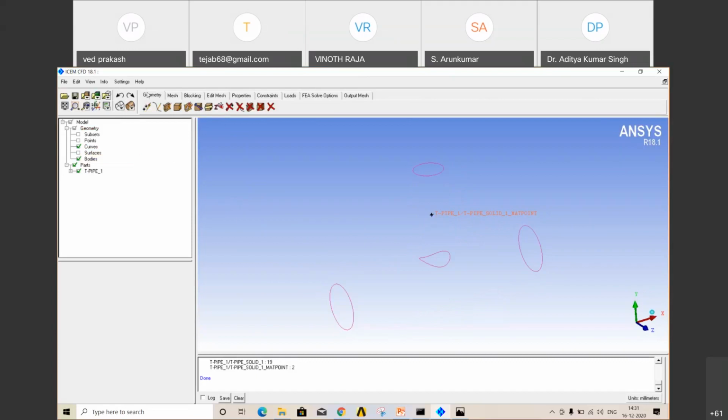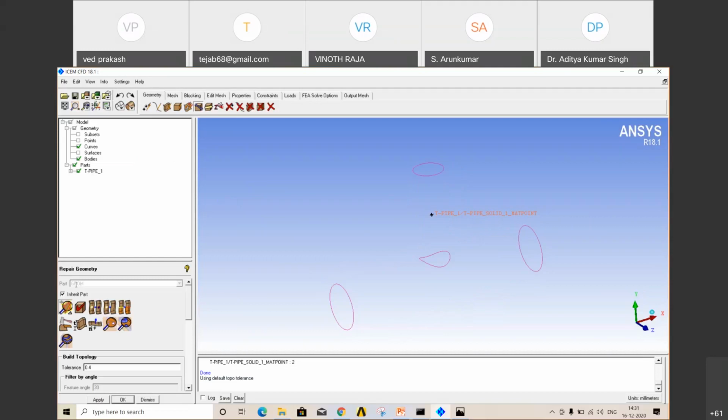Go to the geometry function tool, and in the sixth layer, go to repair geometry. In repair geometry, the first icon is build diagnostic. It will check whether your geometry is okay. If all the curves are red, then there is no gap, your geometry is perfect. If there is yellow color, then there are gaps. So just apply. The curves are red, which means your geometry is okay.